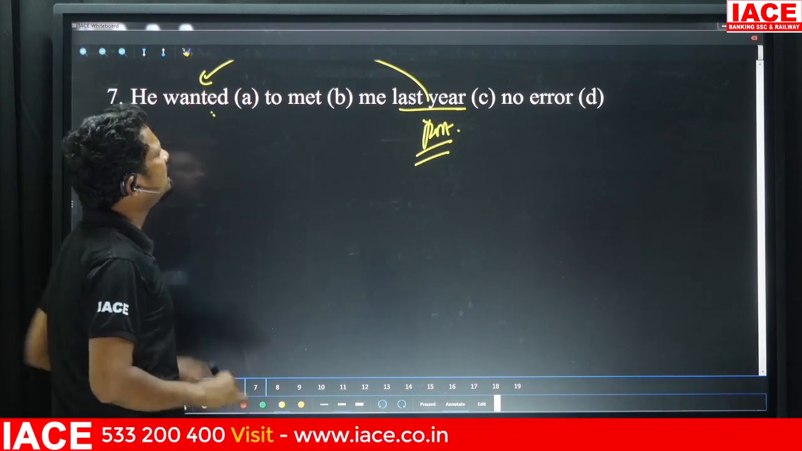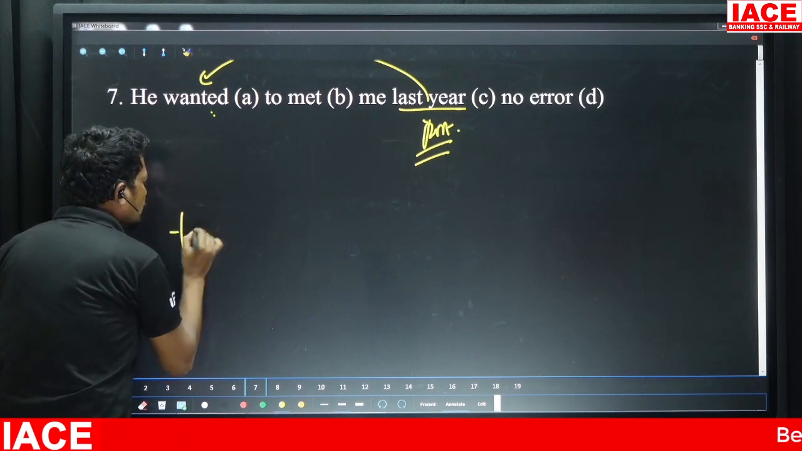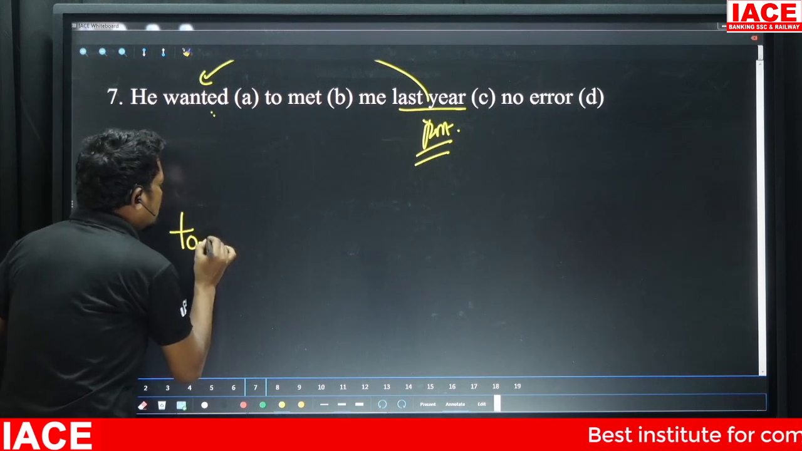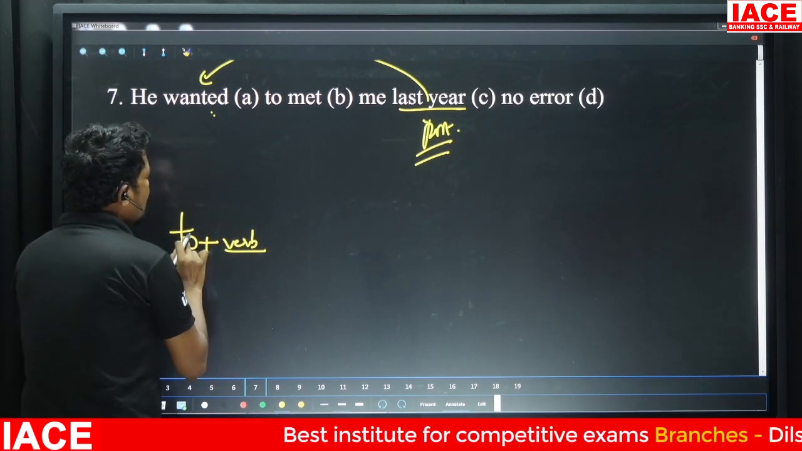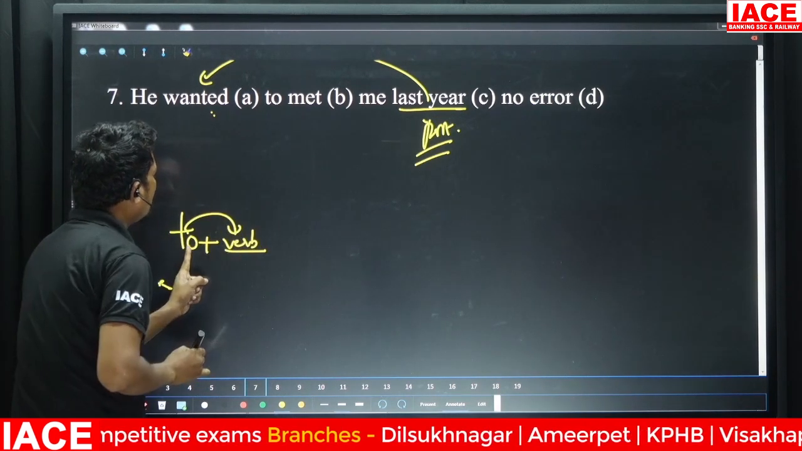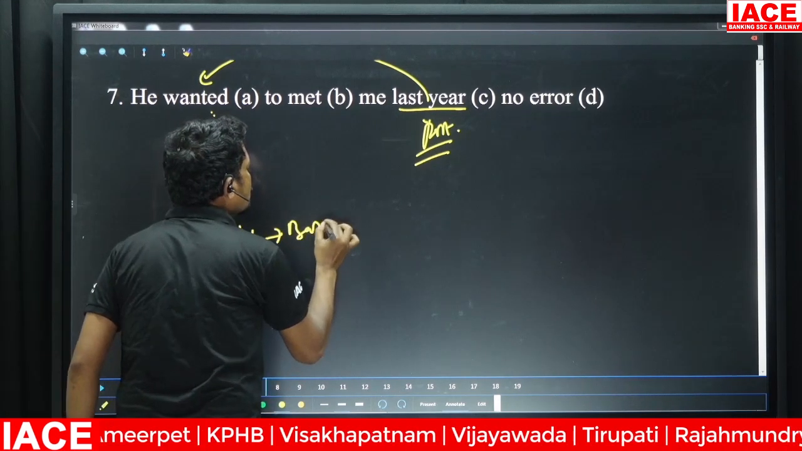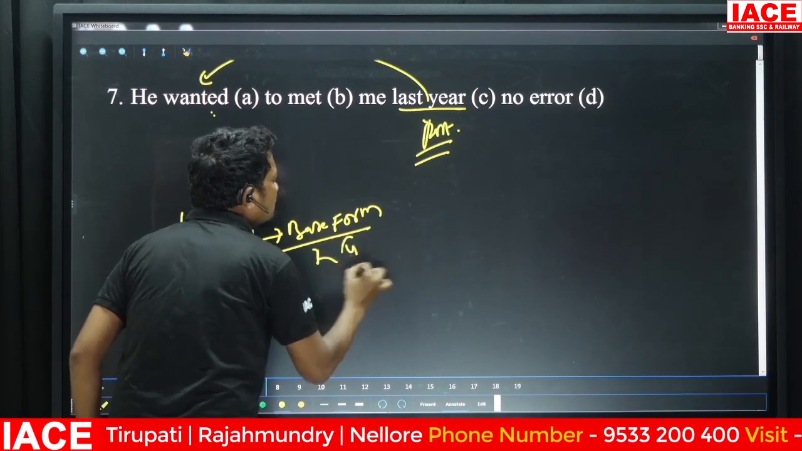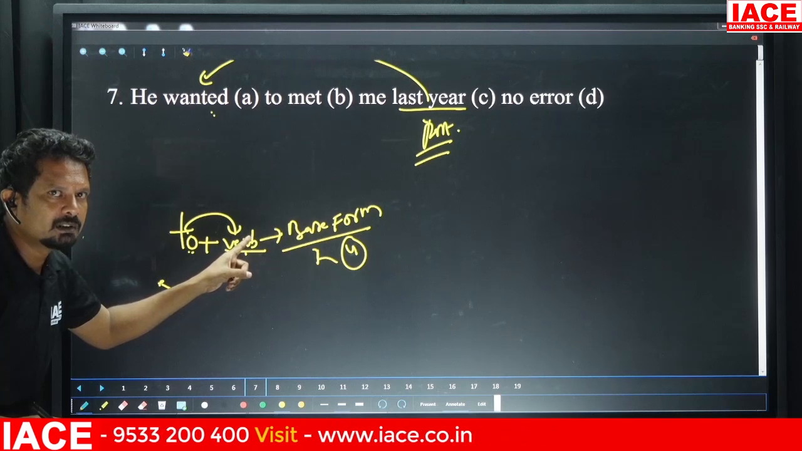But do remember that whenever you get to see TO2, the verb that is used immediately after TO2 should be in base form. Nothing but present form, nothing but V1 form. I hope you're getting this, right?